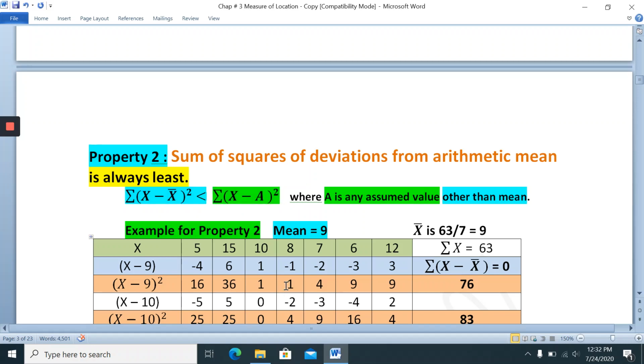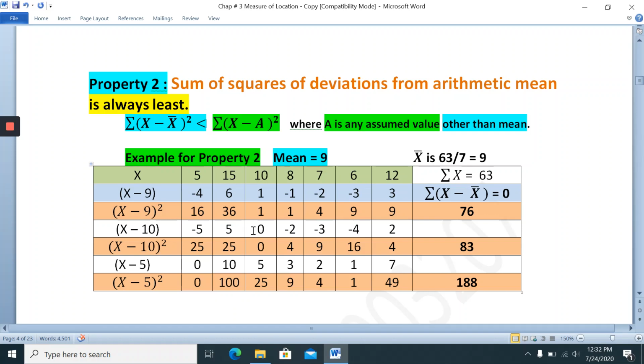This is the proof. These are the numbers given in the question, x. According to the property, we need x minus x bar. What is x bar?